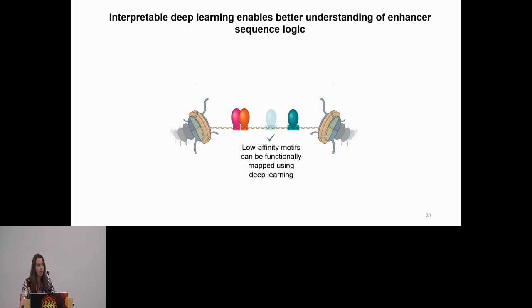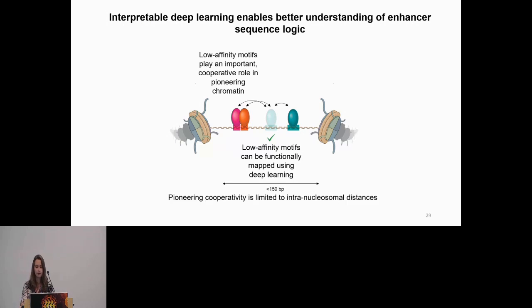So in summary, low affinity motifs can be functionally mapped using deep learning. They play an important cooperative role in pioneering chromatin. Pioneering cooperativity is limited generally to intra-nucleosomal distances. And interestingly, in vivo motif organization is a stronger predictor of pioneering capacity than motif affinity, at least in the context of the 2 to 3 pioneers that I'm considering in mouse embryonic stem cells.